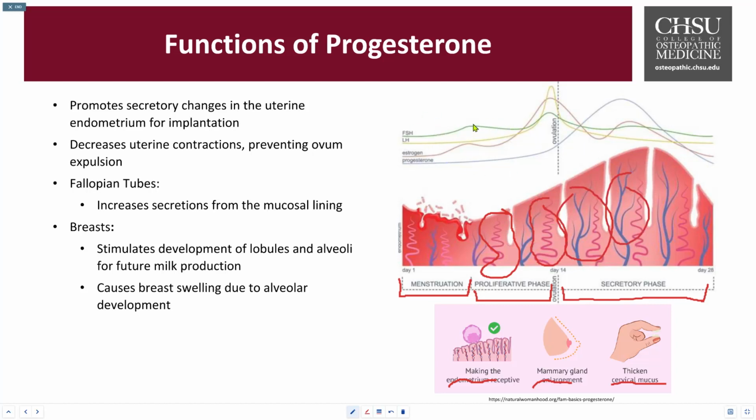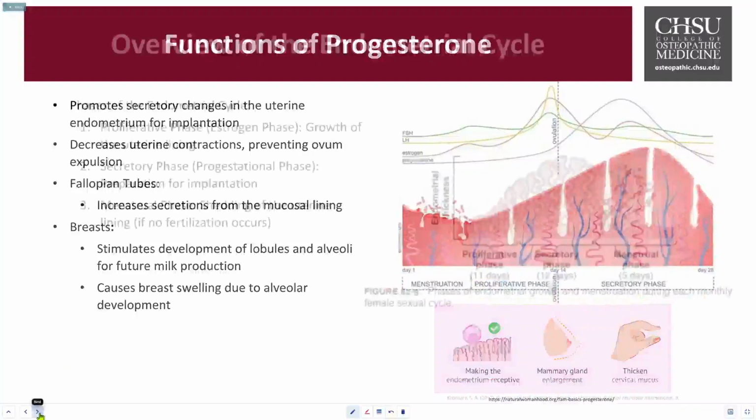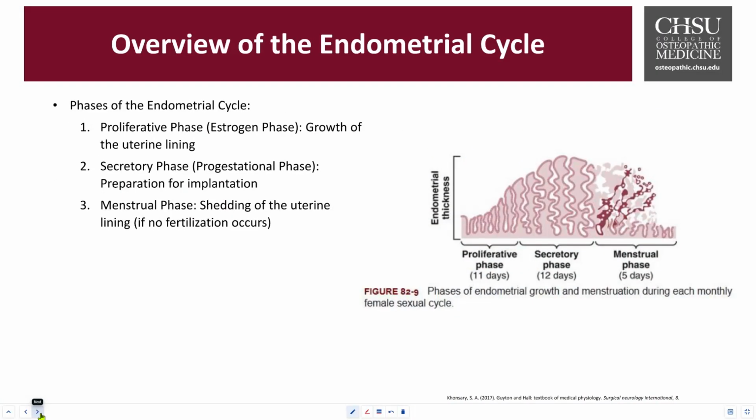Again, showing you that graph of the hormones going through the 28-day cycle. Now let's take a look at the key phases of the endometrial cycle. We have 3 phases. The proliferative estrogen phase. This is also when the growth of the uterine lining occurs. We also have the secretory phase, also known as the progestational phase. This is where there's preparation for implantation.